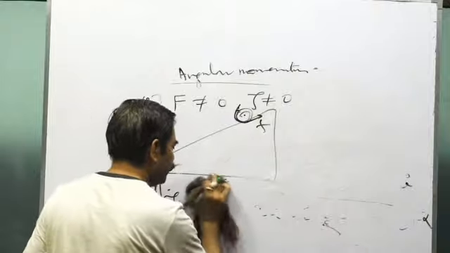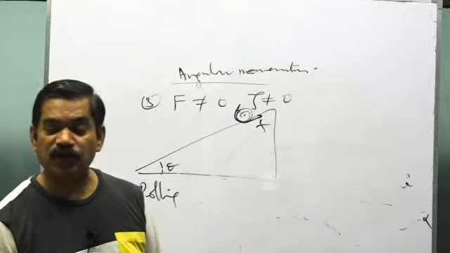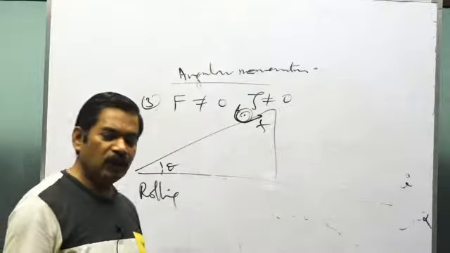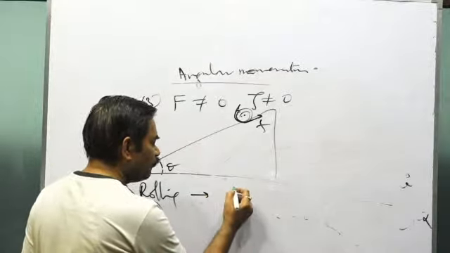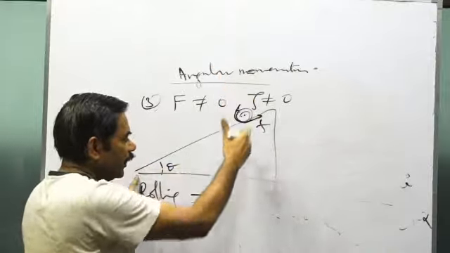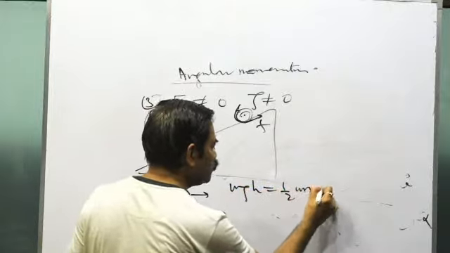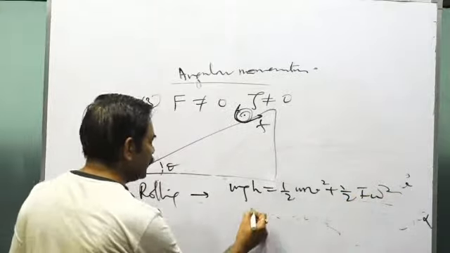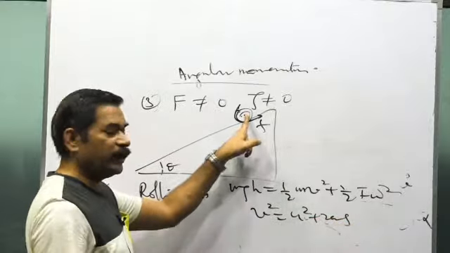Now see, the other is the method of energy conservation. If the body is in pure rolling, that is, there is no slipping, there will be no loss of energy against the friction. Then one equation will be: the body falls from this point to this point, the vertical height that the body has fallen is say h, then mgh will be equal to half mv square plus half I omega square. And one equation will be the third equation of motion, v square equals u square plus 2as. So u is 0 at this point.